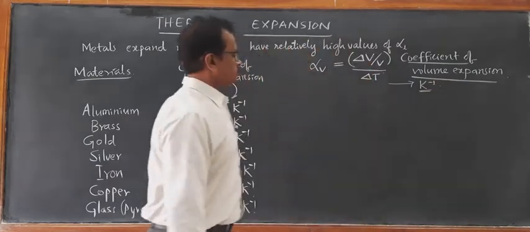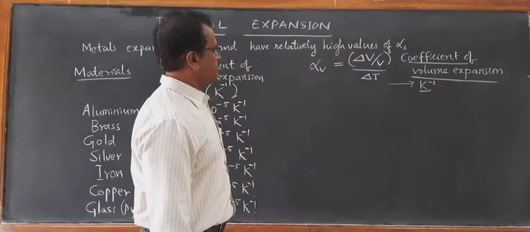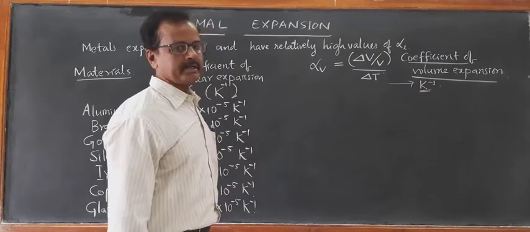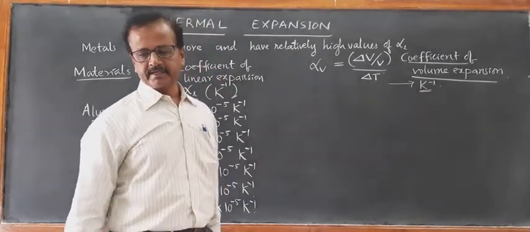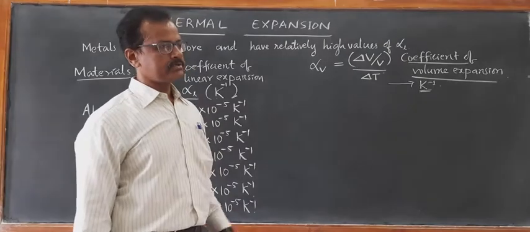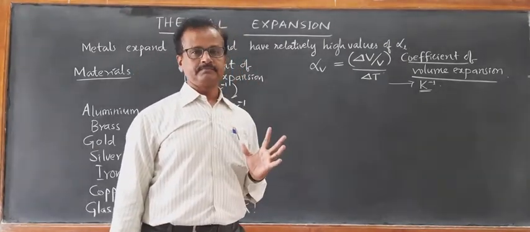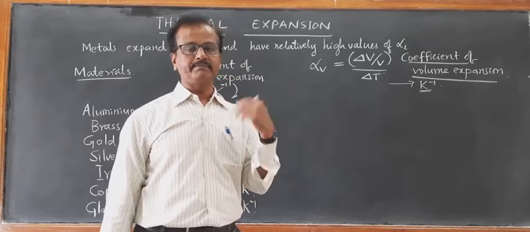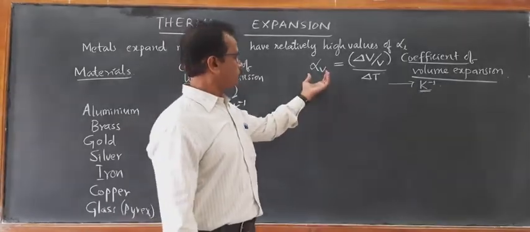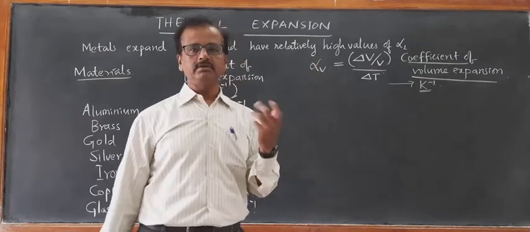Now, if you look at this value for different materials, it is very interesting to see that the coefficient of volume expansion does not remain constant. It remains constant only at higher temperatures. So, the coefficient of volume expansion depends on temperature.